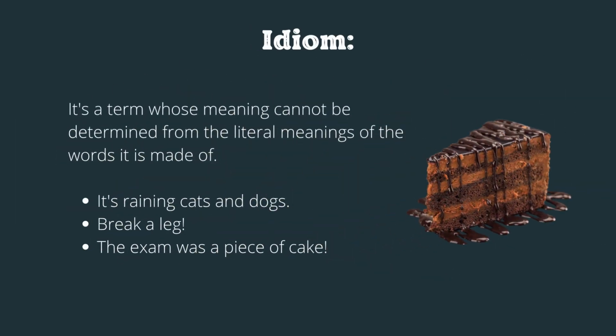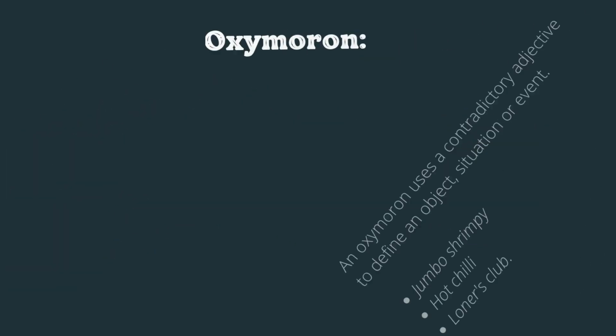Idiom. An idiom is a term whose meaning cannot be determined from the literal meanings of the words. So it is made of specific words, but those words do not give the actual meaning of the whole phrase. It's raining cats and dogs means it's raining heavily. Break a leg means good luck. The exam was a piece of cake means the exam was easy. So those are idioms.